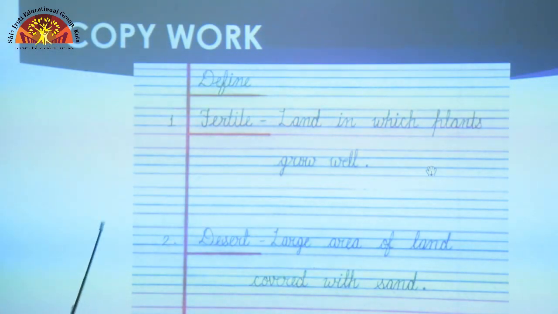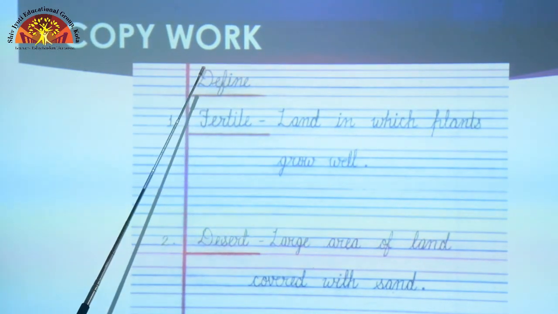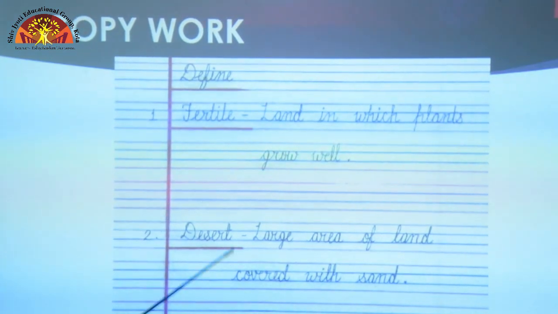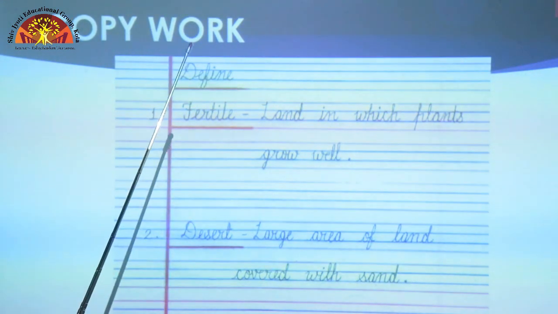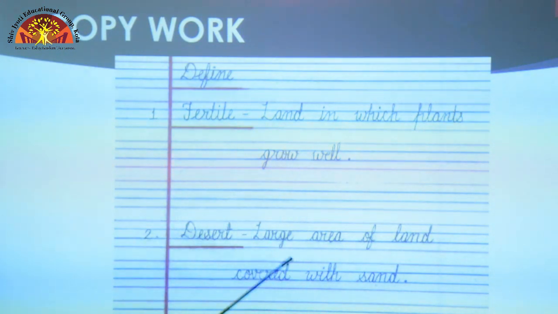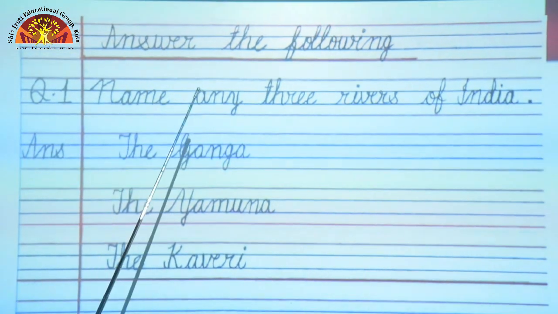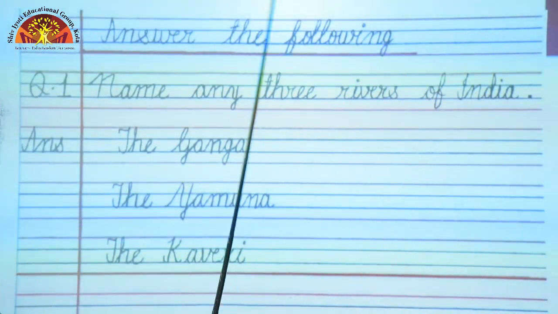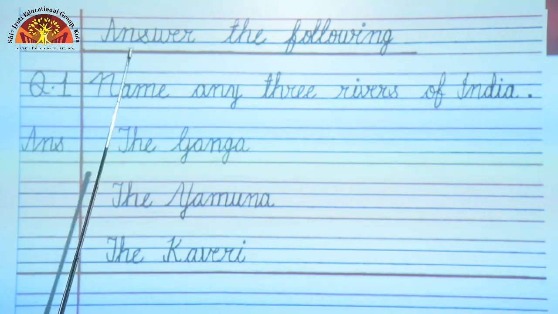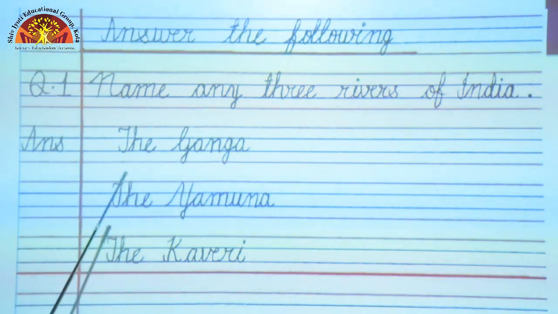Now, let us start with copy work. We will start with the definition of fertile and desert. Question 1. Fertile. Land in which plants grow well. Question 2, desert. Large area of land covered with sand. Now answer the following. Question 1. Name any 3 rivers of India. The 3 rivers of India are the Ganga, the Yamuna and the Kaveri.